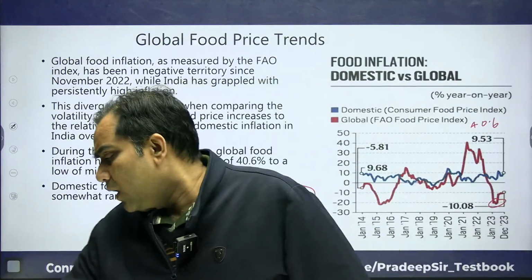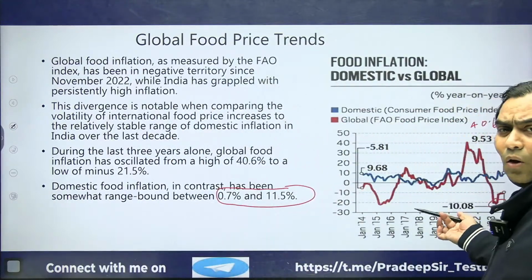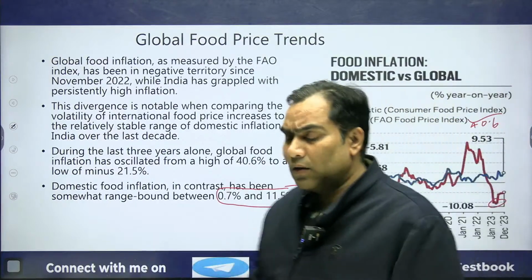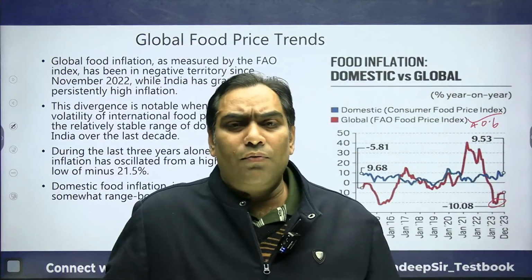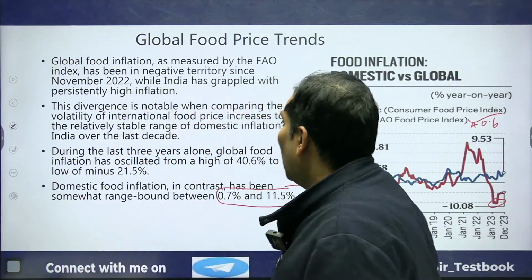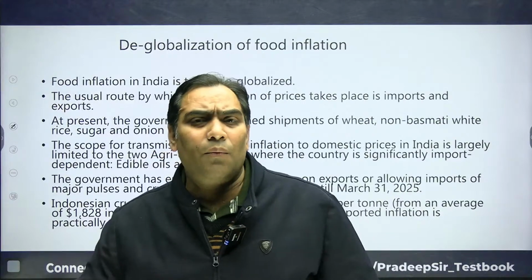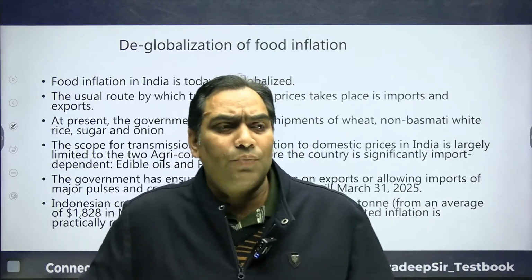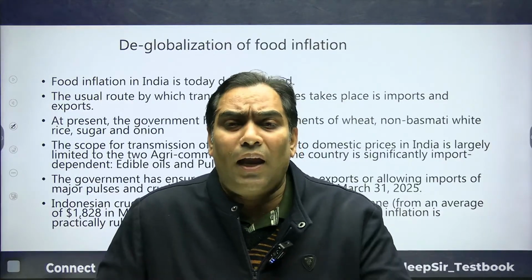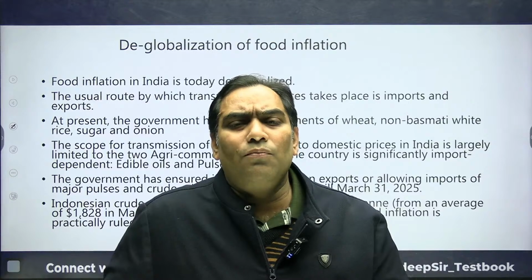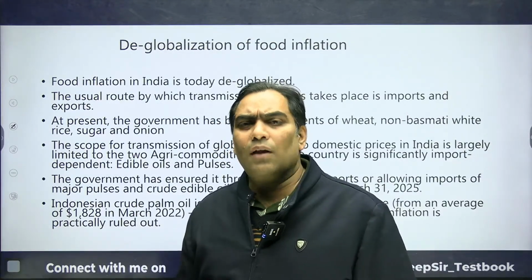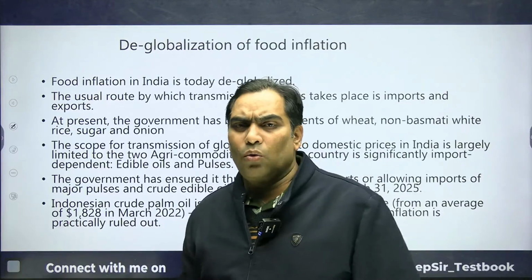I have given the figure or graph of food inflation in the world scenario. There is too much volatility in world food inflation, whereas in the case of India there is stability. Now we are going to discuss how the Indian government has deglobalized food inflation, that is, how we have disconnected our food inflation from the world scenario, and what measures have been taken by the Indian government.